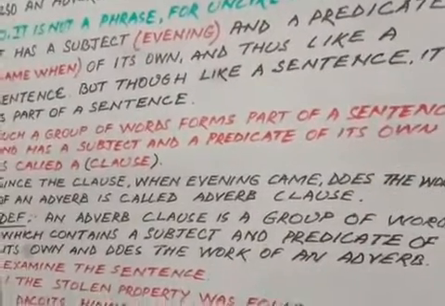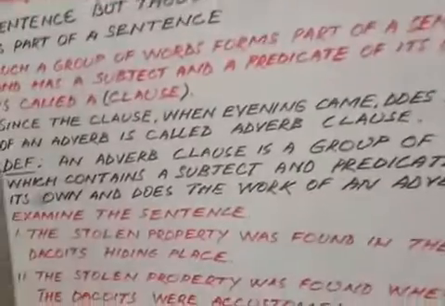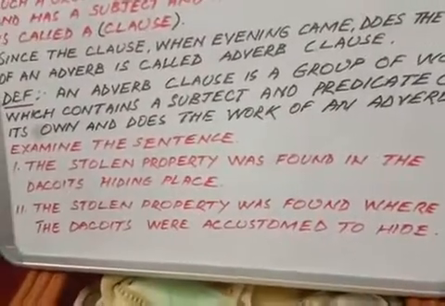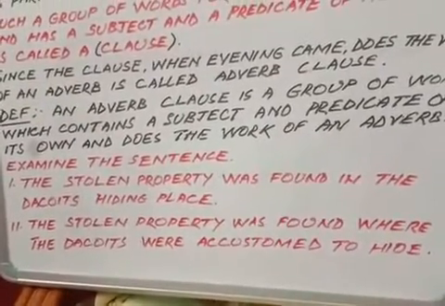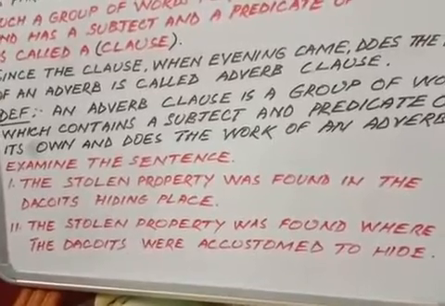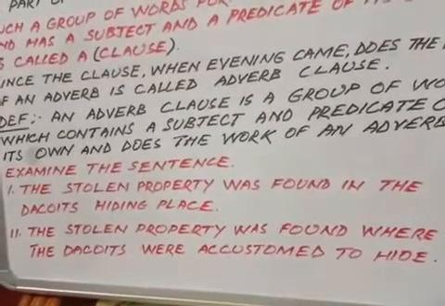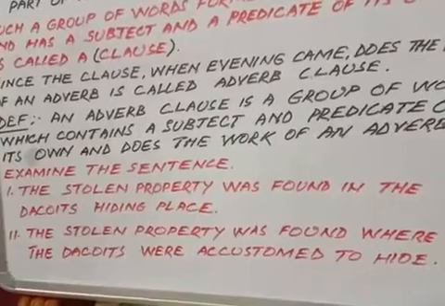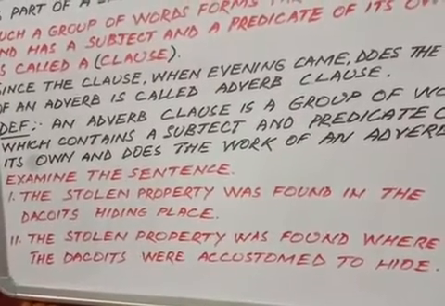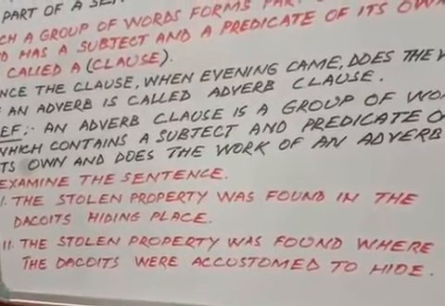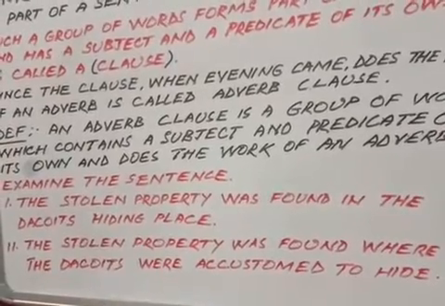Now we will examine two sentences. Number 1, the stolen property was found in the dacoit's hiding place.